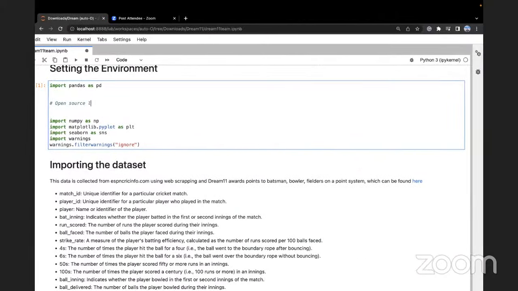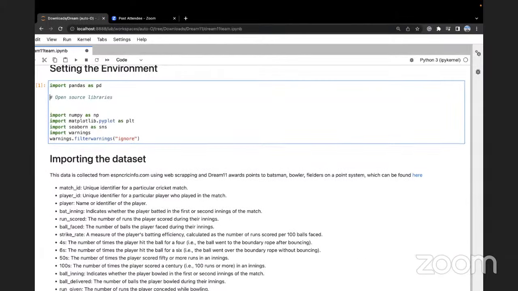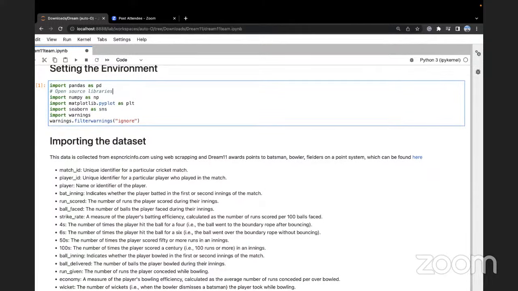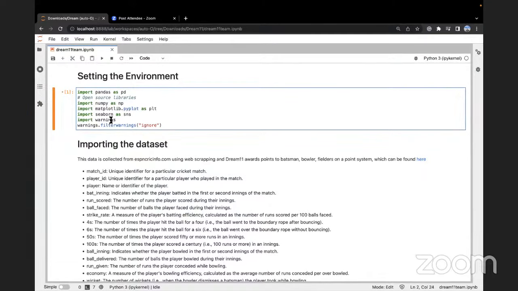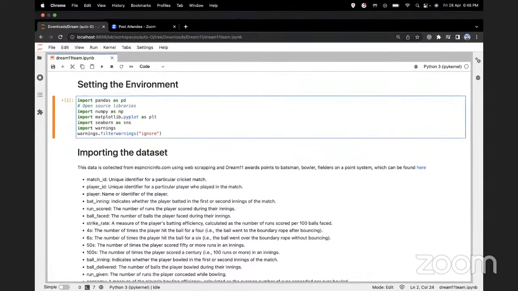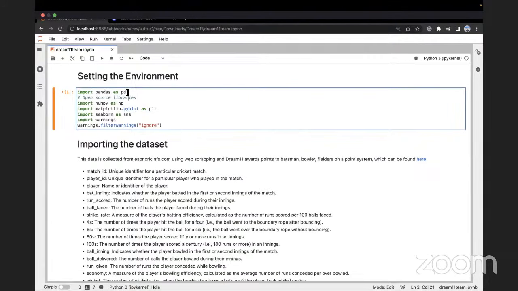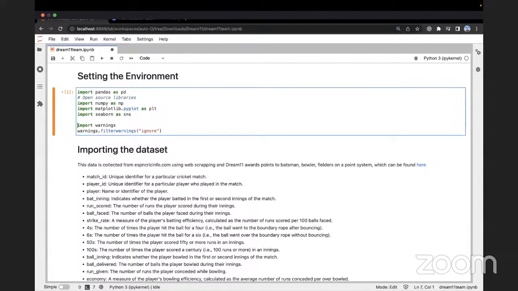So Python has lots of open source libraries. This is not created by one person, it's created by a group of people, a lot of contributors, 2,000, 3,000 plus individual members that have come together and contributed to a project. One of them is called Pandas. Pandas is the data science library of Python. NumPy is the numerical computational library of Python. Matplotlib is the plotting library of Python. Seaborn is another plotting library. And warnings is a side module which gives you some basic, I would say, cosmetic capabilities, so that if there are warnings coming in your code, you can hide those warnings.